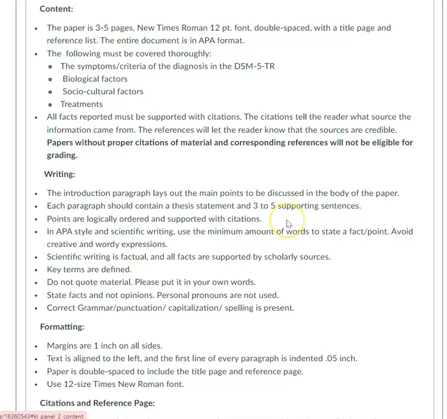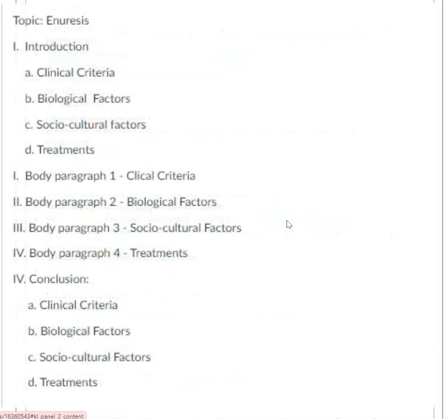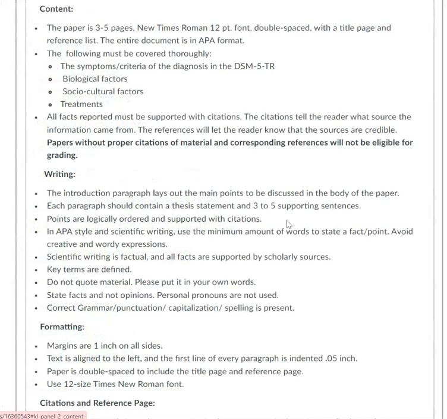A minimum of 3 to 5 sentences should be in a paragraph. It should be healthy paragraphs. Make sure that your points are following the outline. And I would even follow the outline in how you introduce the subtopics in your intro and how you summarize them in the conclusion. Read the articles, look at how they're written. That's what you want to replicate.